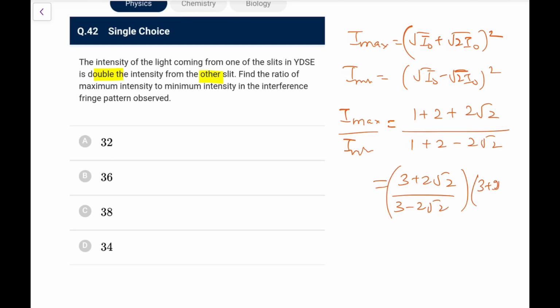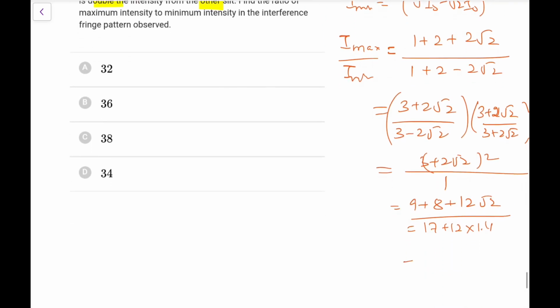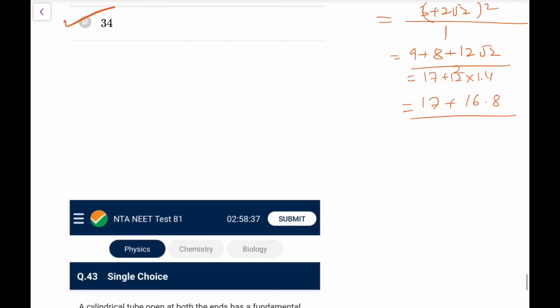So rationalize it. 3 plus 2 root 2 upon 3 minus 2 root 2. So the denominator is 9 minus 8, that is 1. And what you get is (3 plus 2 root 2) whole square. So you have 9 plus 8 plus 12 root 2. This is the answer. So this is 17 plus 12 into 1.4. 14 2s are 28, 14 1s are 14 and 2 is 16. So 17 plus 16.8, it is approximately 34 I can go for. So it's not exactly 34, but it is approximately 34 you can go for in this particular case.